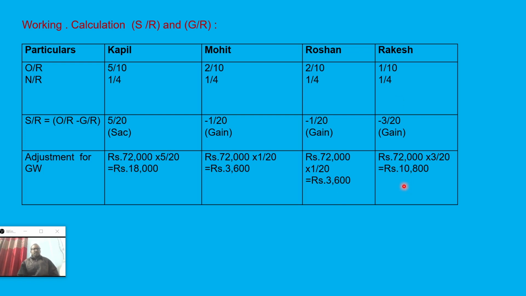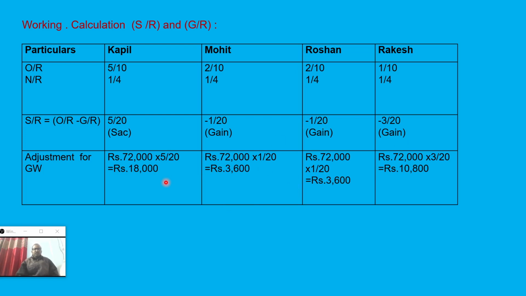And you know the treatment of goodwill: the entry will be gaining partners to sacrificing partners. So ultimately Mohit capital account debit by rupees 3,600, Roshan capital account debit 3,600, Rakesh capital account debit 10,800, to Kapil capital. So these 3 partners have gained, so we have to debit their capital, and the sacrificing partner's capital would be credited. Ultimately total debit equals total credit. So that way we can pass the journal entry. The remaining part you don't have to do.